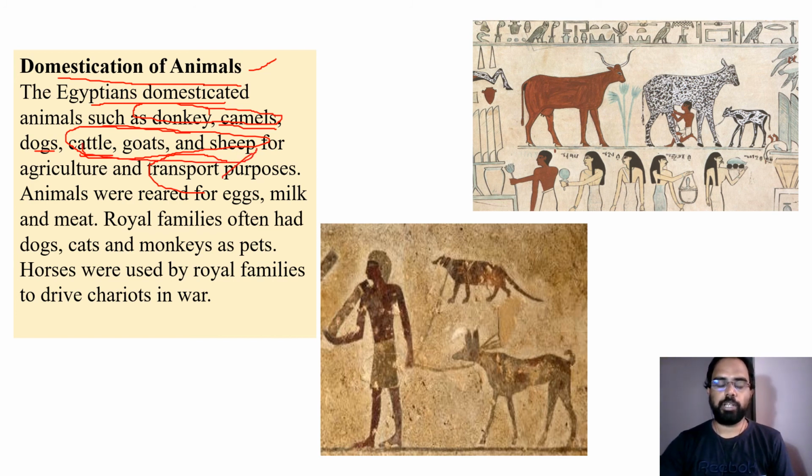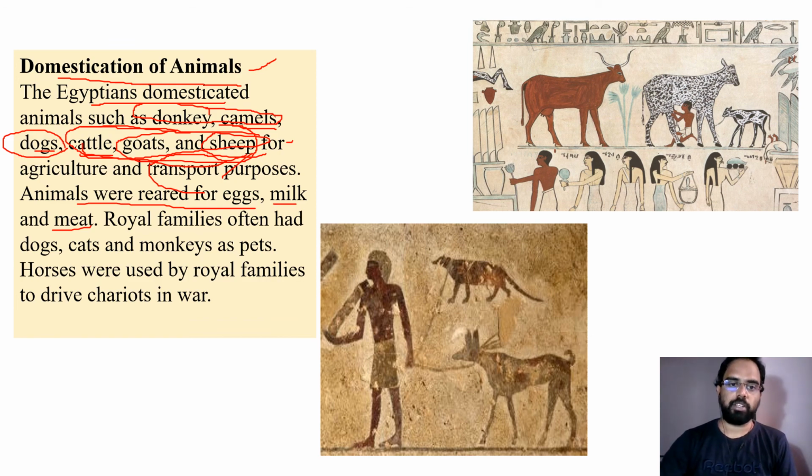Cattle, goats, and sheep are for the agricultural activities, and dogs for safeguarding homes and all. Animals were reared for eggs, milk, and meat. So sheep and goats were even used for meat purposes. The royal families often had dogs, cats, and monkeys as pets.